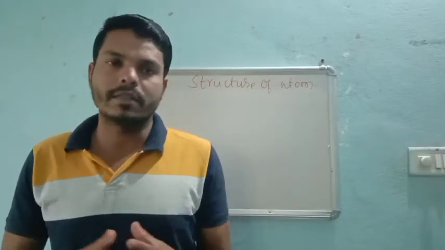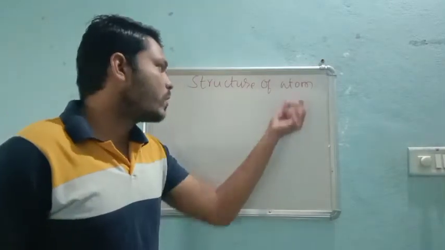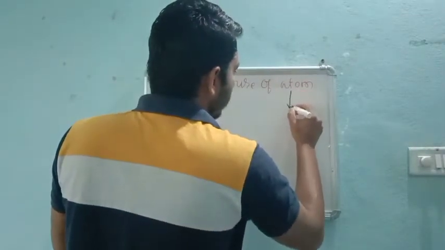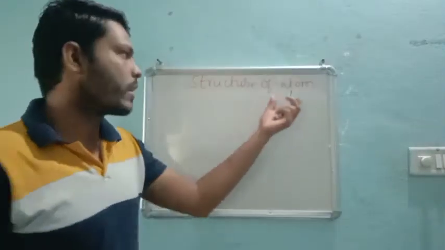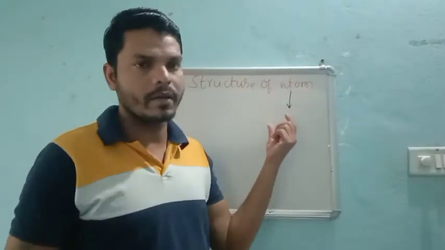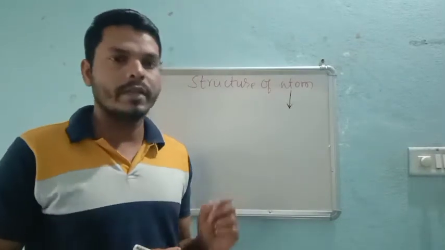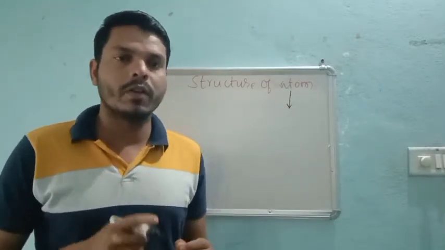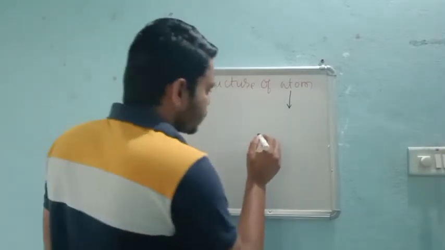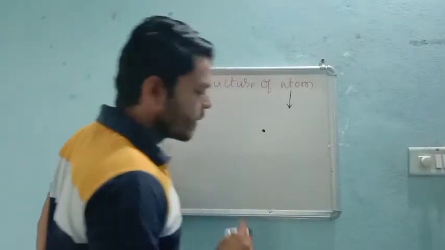And again, this chapter we will start with the atom itself. I think you might already have the definition and all about the atom, so I don't want to go into detail. I can just say that the atom is a very smallest particle which will not further go into other division, right?